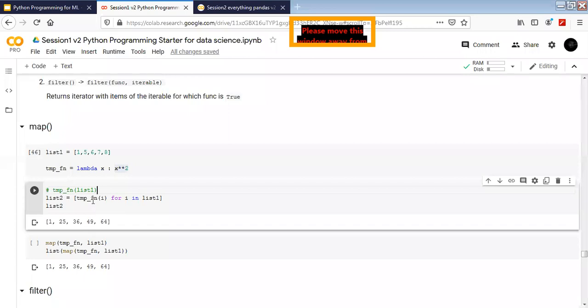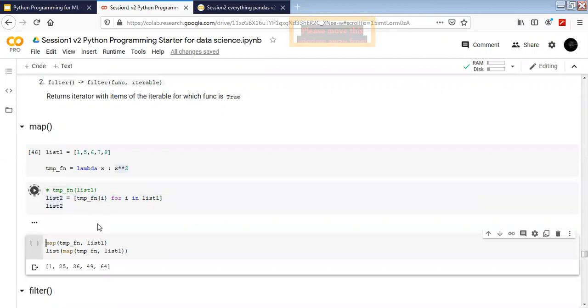The first way of doing this was writing a for loop, or we can write it like this, which is a single-liner list comprehension also, right? For each element in list 1, apply the temporary function to the element and store it into the list. If I execute this, I get the second list, which is the square of everything.